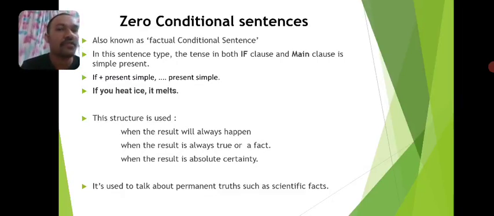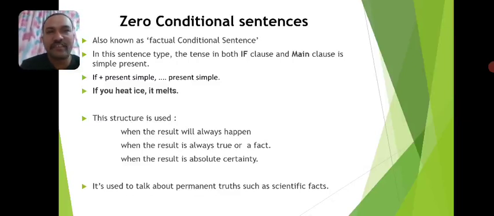Look at the example: if you heat ice, it melts. In both parts of the sentence, only simple present tense is used. This is the structure of the zero conditional sentence. So when do we use the zero conditional sentence structure? When do we use this pattern in our conversation? This structure is used when the result will always happen.